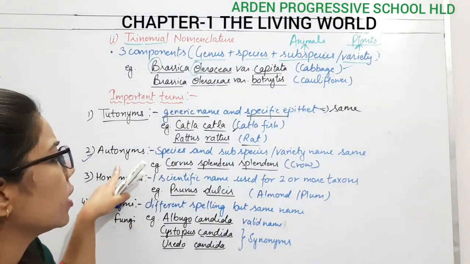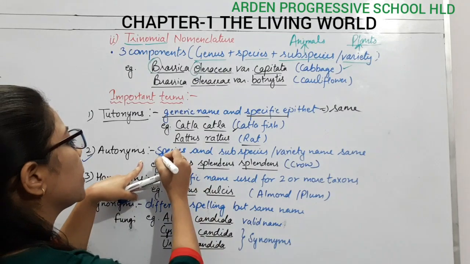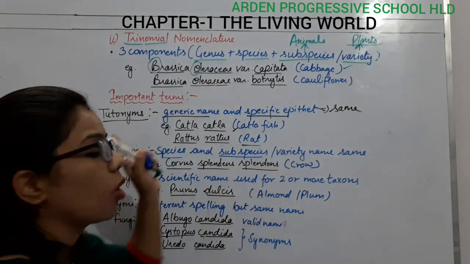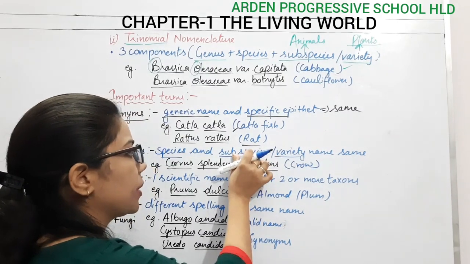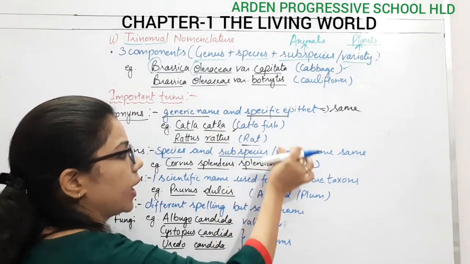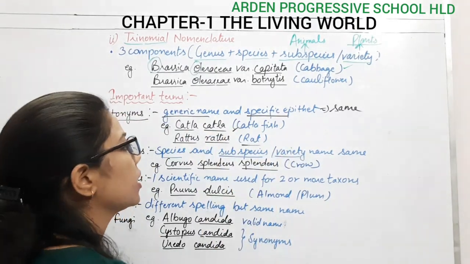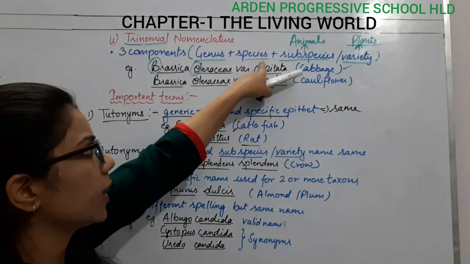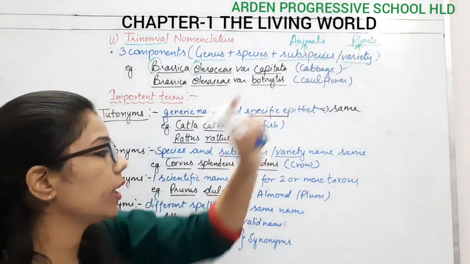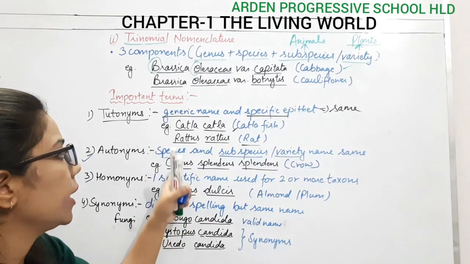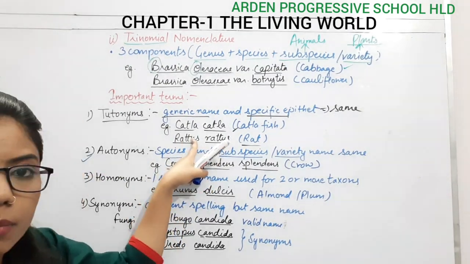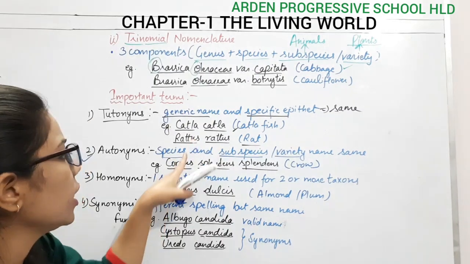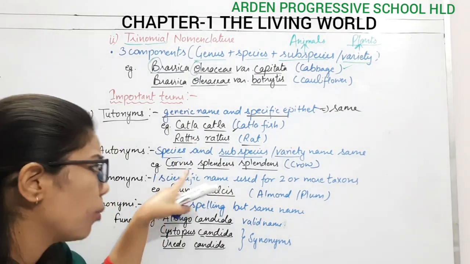Now comes another term, which is known as autonyms. So what do you understand by autonyms? Here the species as well as the subspecies or the variety, again I am telling you, it is the same thing: subspecies in the case of animals, variety in the case of plants. What happens is that the second component and the third component remain the same. Here we are talking about the trinomial nomenclature.